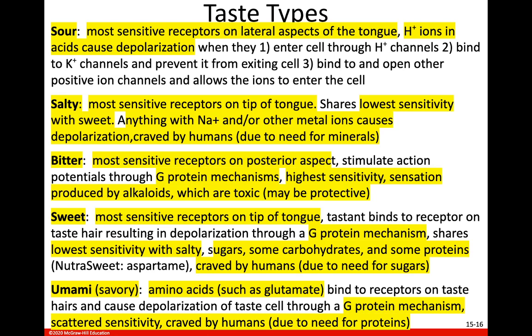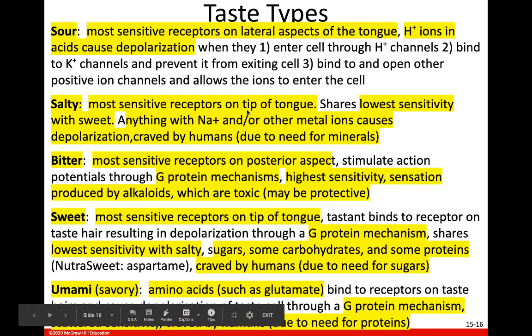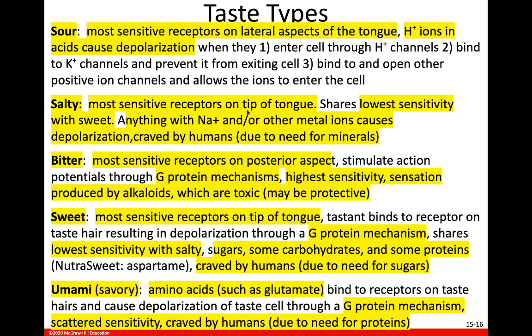So evolutionarily speaking, it is believed that we crave the savory taste so that we will eat things that taste savory, and that savory taste is caused by amino acids, which are part of proteins. That ensures that we get proteins in our diet because our body needs amino acids, our body needs proteins. So again, for 4 of these 5 tastes, it is believed there's an evolutionary mechanism that either causes us to crave that taste or causes us to not like that taste.